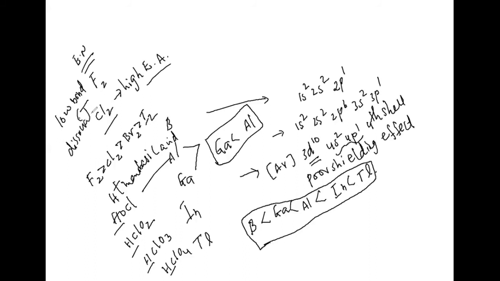The other factor for this is small size and non-availability of d orbitals we can consider here. Okay. Then option 1 is our correct answer.